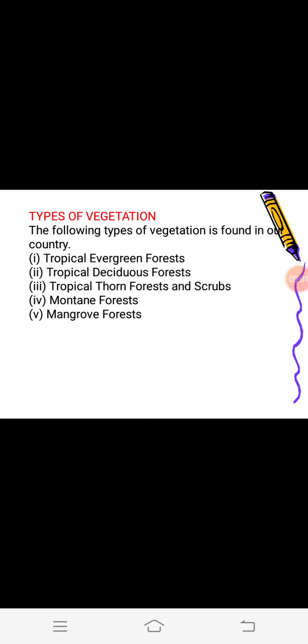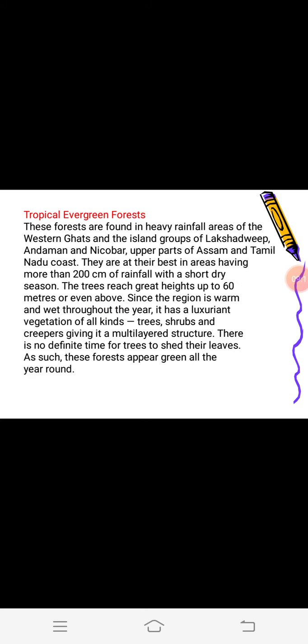Vegetation which is found in our country can be categorized into tropical evergreen forest, tropical deciduous forest, tropical thorn forest and scrubs, mountain forest and mangrove forests. First of all, you will see what are the tropical evergreen forests.